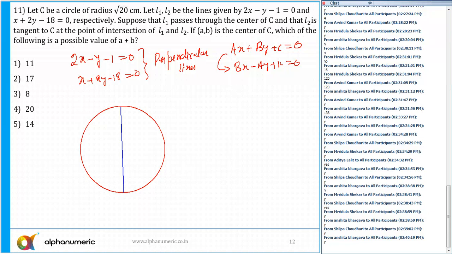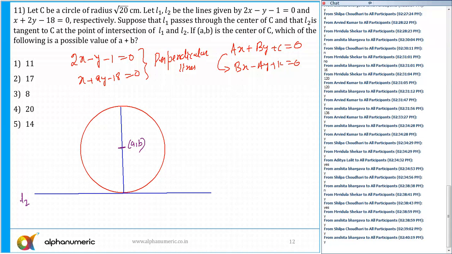And then another line is tangent. The names given are L1 and L2. So this is line L2, tangent to C at a point of intersection. If A, B is the center of C, so this point is the center of C, A comma B. Which of the following is a possible value of AB?